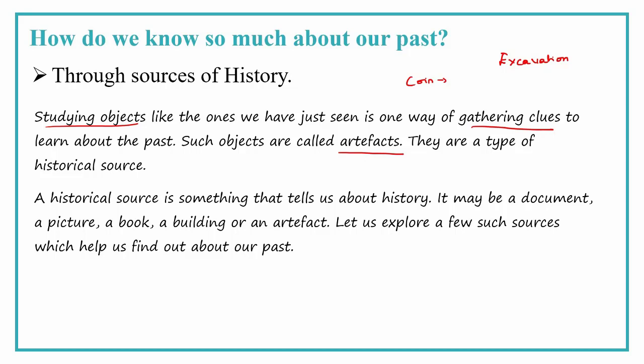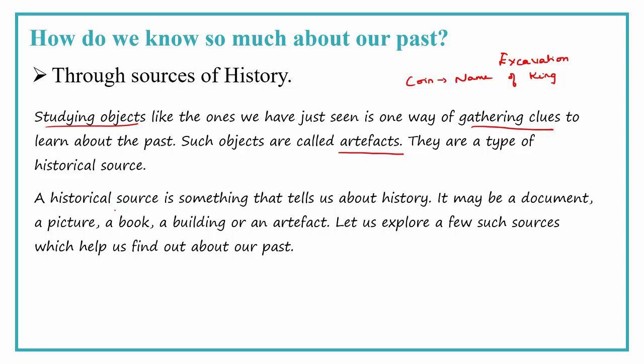On some coins, we see the 3 lions. And the year will be written, 2004. So we can understand which year the coin belonged to. Like that, in the olden days also, on the coins, the name of the king will be written, or some images will be seen. So that tells about history.